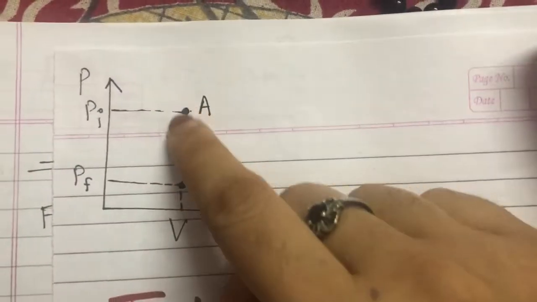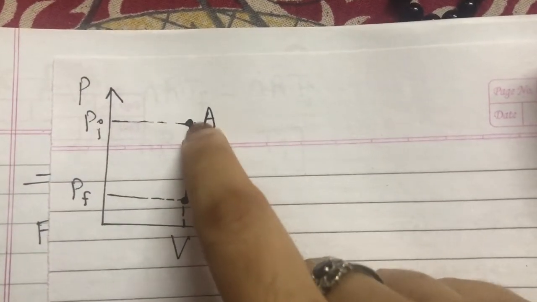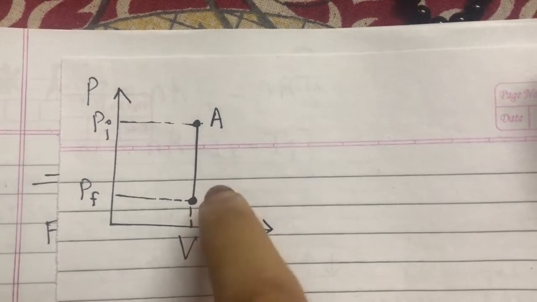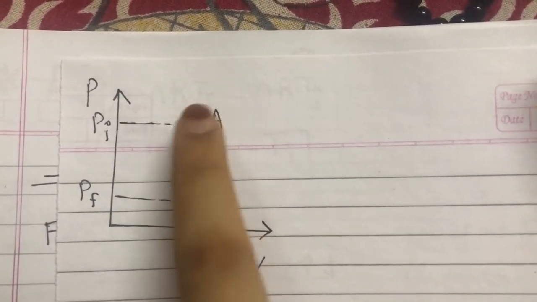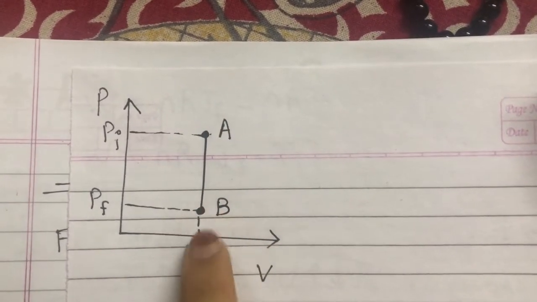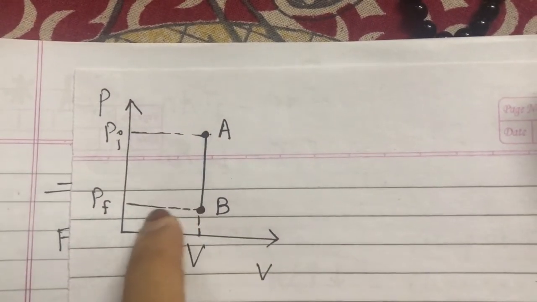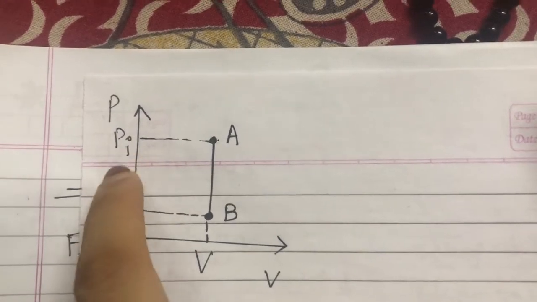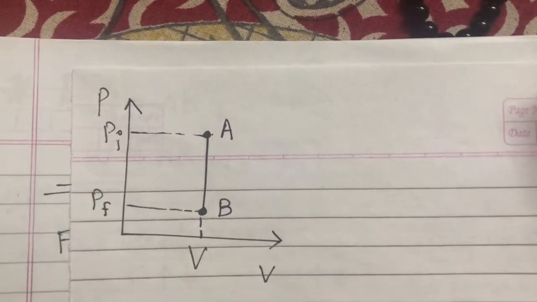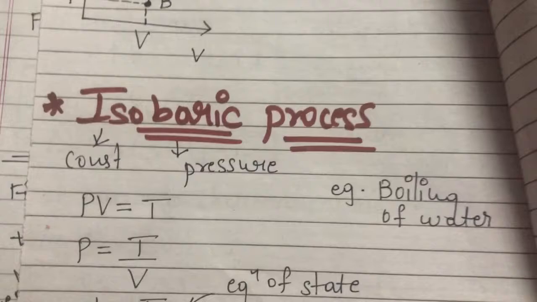Now let's see the PV diagram for isochoric process. In this, the volume remains constant when the system changes from initial state to final state. At the initial state, the volume is V; at the final state, the volume is V. At the initial state, pressure is Pi; at the final state, the pressure is Pf. So pressure decreases but the volume remains the same. This is the PV diagram for isochoric process.